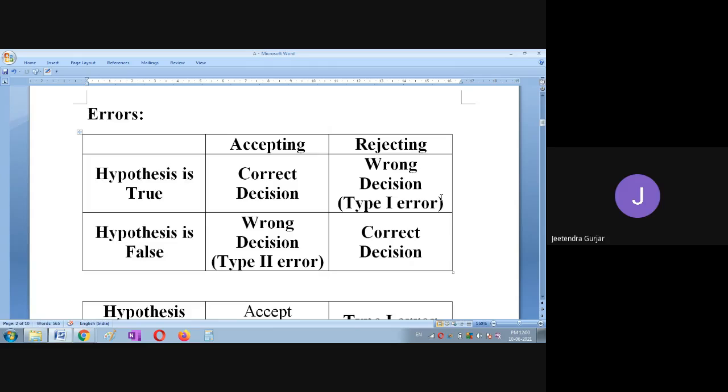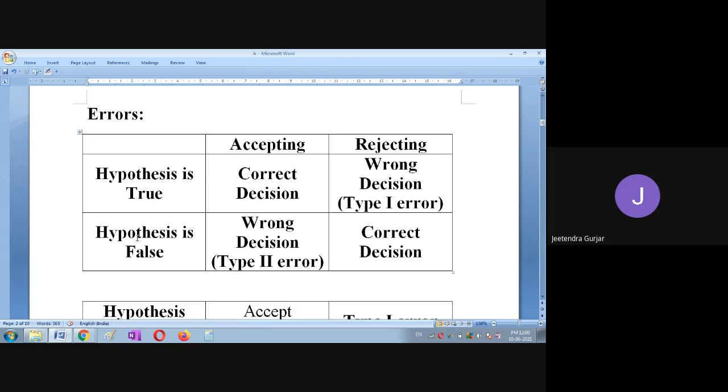Type 1 error we get. Is it clear? Same way, hypothesis is false. All students will not get out of out. Then you accept it. If you accept it, then it is a wrong decision. So type 2 error you will get.